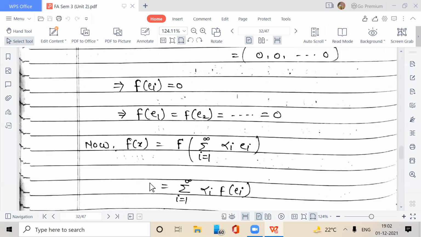Now consider f of x is equal to f of summation i equal to 1 to infinity alpha_i e_i, is equal to summation i equal to 1 to infinity alpha_i into f of e_i, because f is a linear, bounded linear functional, because it belongs to L1 dash.